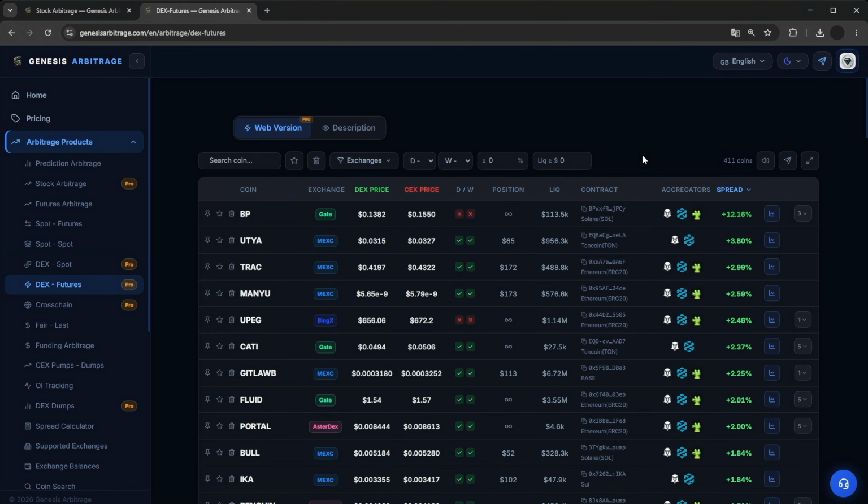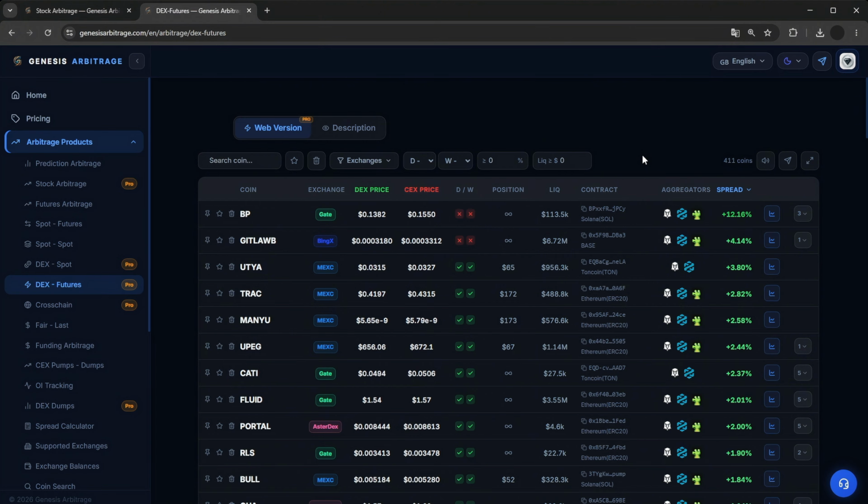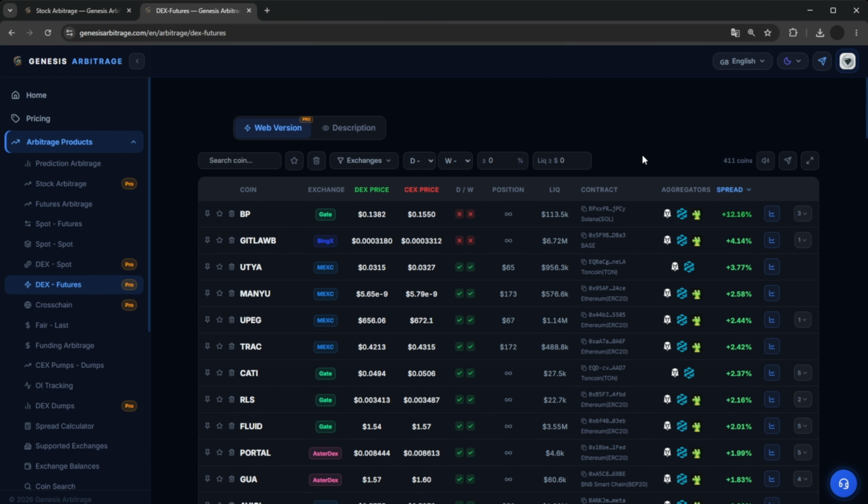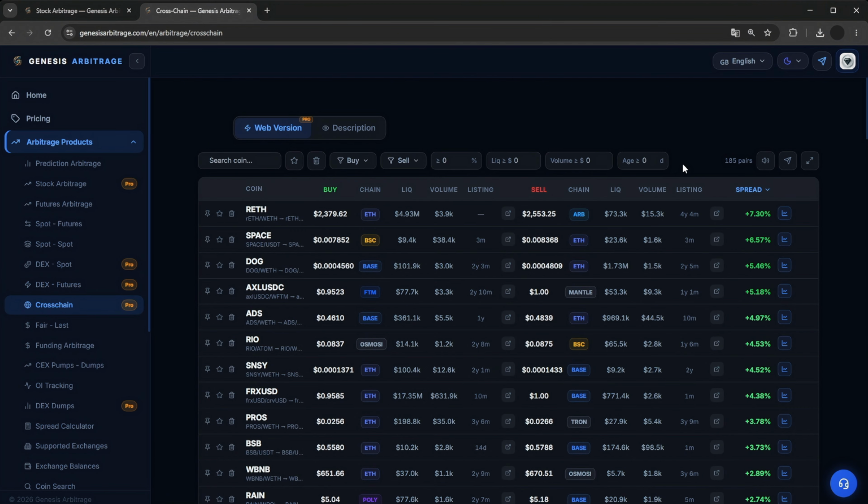Let's move on to the DEX Futures section. In DEX Futures, similarly to DEX Spot, a table analyzes prices between DEX and CEX exchanges. But instead of CEX Spot, it uses futures. Similar filters, similar workflow, similar mechanics, except the arbitrage is done by buying on DEX, then immediately opening a short on CEX, and waiting for price convergence. Again, there is no need to transfer anything anywhere.